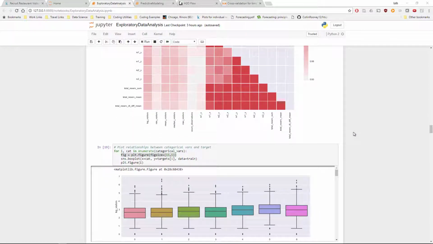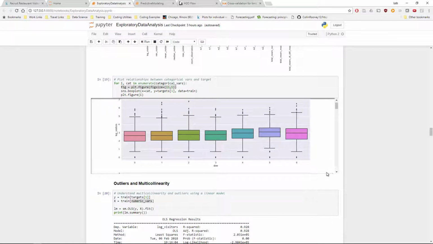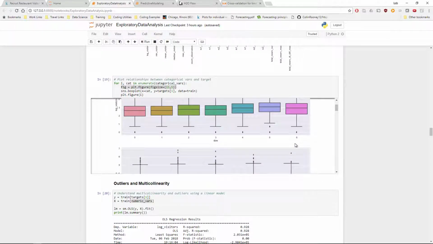Now I also want to see how predictive the categorical variables are going to be. So here are some box plots that give us a sense of how these are correlated with log visitors on the y-axis. This is, for example, day of the week. We can see that day 5 probably has the highest median of log visitors, and that there is some relationship here between the day of the week and the log of the visitors.